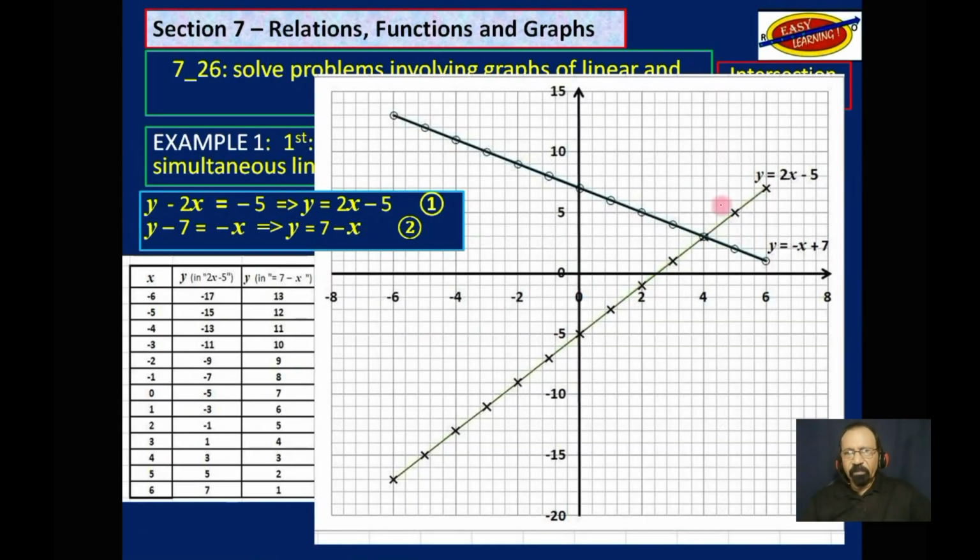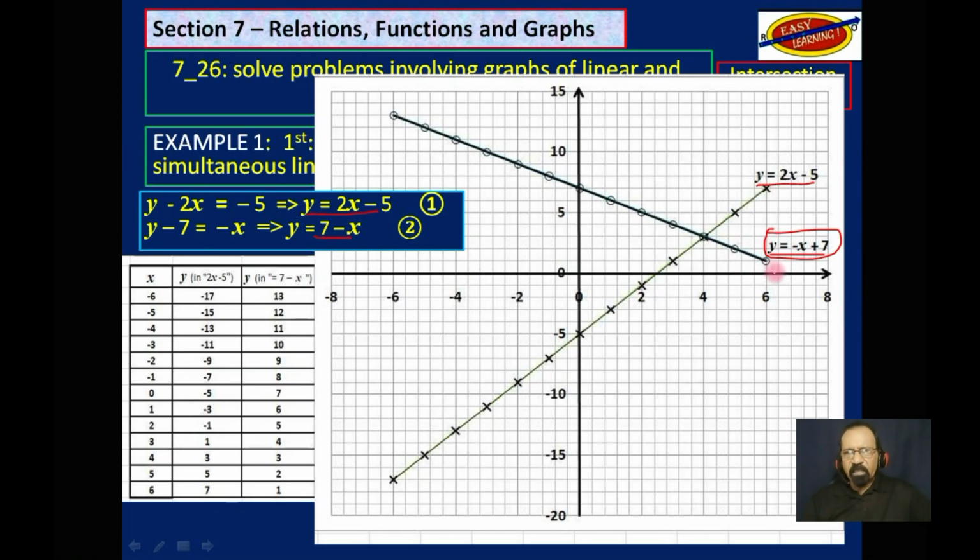So we plot the graph and we get this. This is y is equal to 2x minus 5. And this one here is y is equal to negative x plus 7. Okay, I have it as 7 minus x. The software changed it around and told me it is negative x plus 7. Same thing.